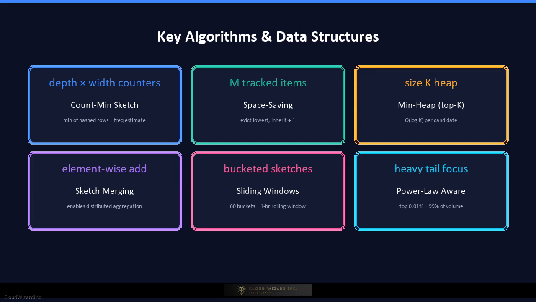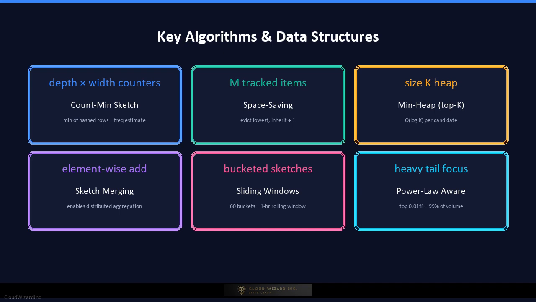The two core algorithms you must know cold. First, count-min sketch. It is a probabilistic data structure that uses a two-dimensional array of counters with multiple independent hash functions. Each incoming item is hashed by every hash function, and its corresponding counter is incremented. To estimate the frequency of any item, you query all hash positions and return the minimum value, because hash collisions can only inflate a count, never deflate it.